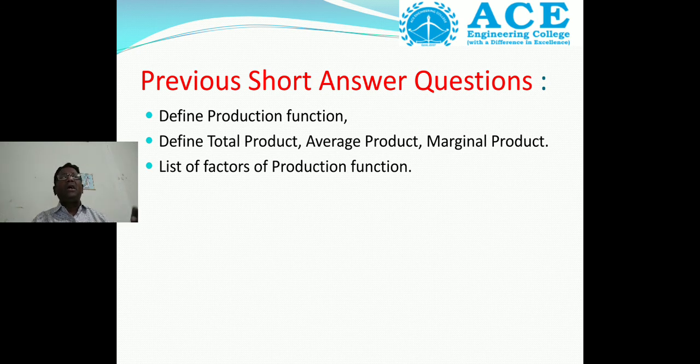We learned this through the law of variable proportions. We analyzed the output when we continuously add labor while capital is fixed: what is the impact on output in the short run? So we analyzed how output changes with change in labor with the help of the short run production function. This is the learning outcome of this session.